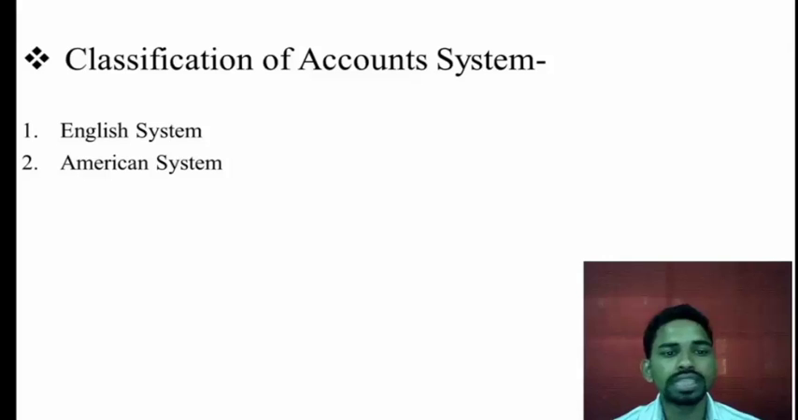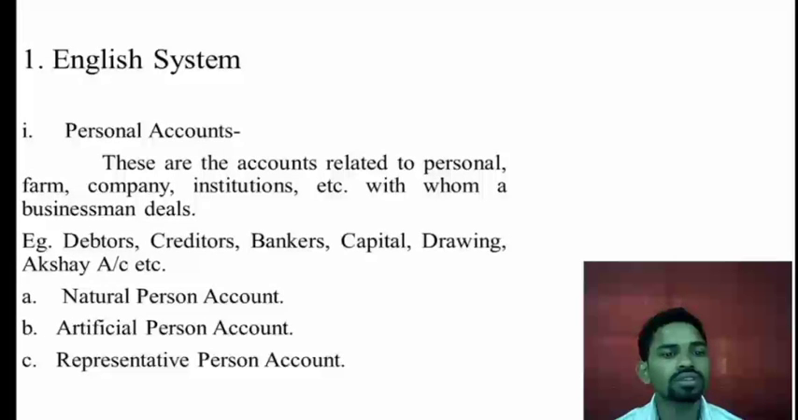In this English system, only three rules are there. The first is the personal accounts, and you know what a personal account is. A personal account is related only to persons or individuals. That may be natural persons, artificial persons, or representative persons. Natural person means living individuals, for example Ram account, Sham account. These are individual living persons.